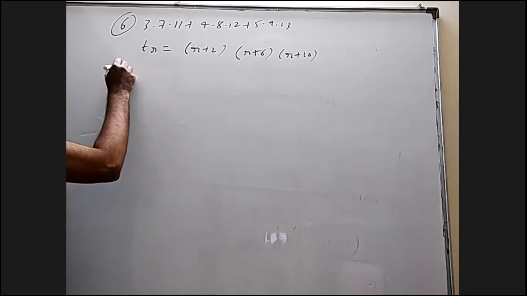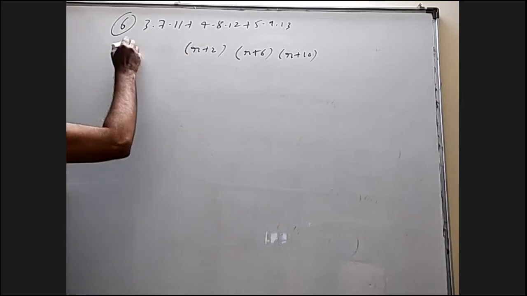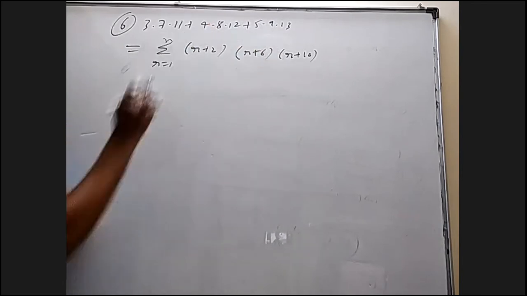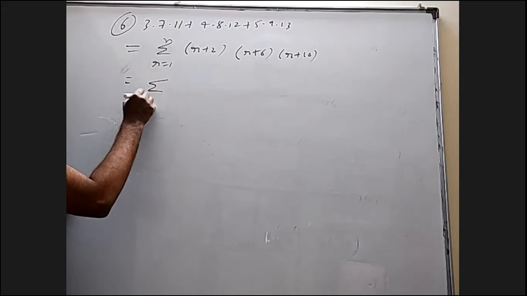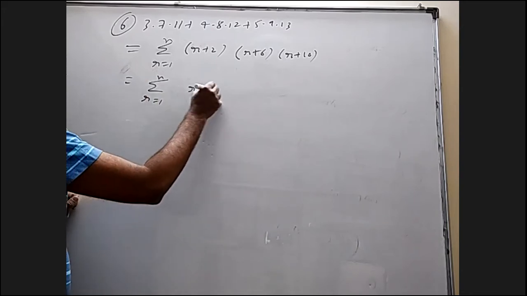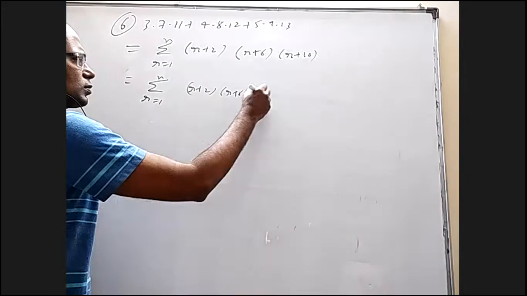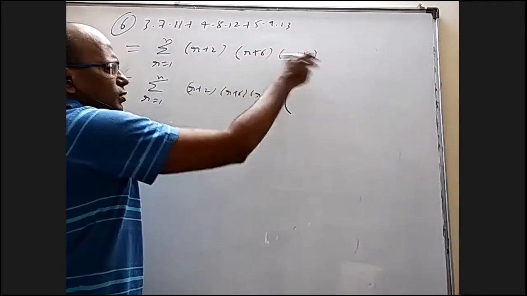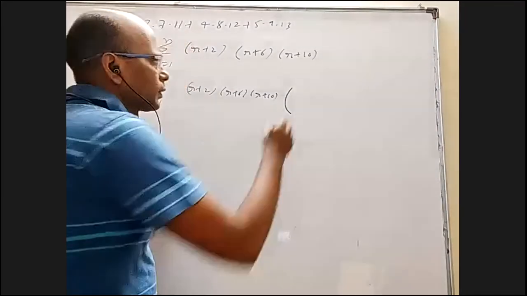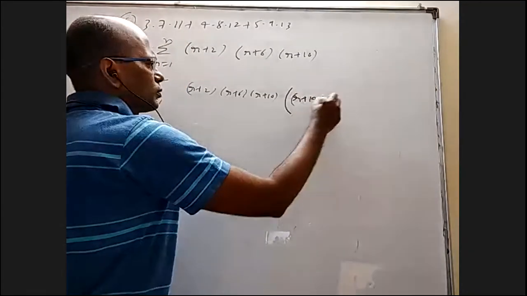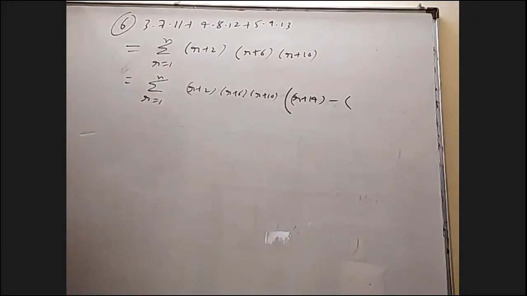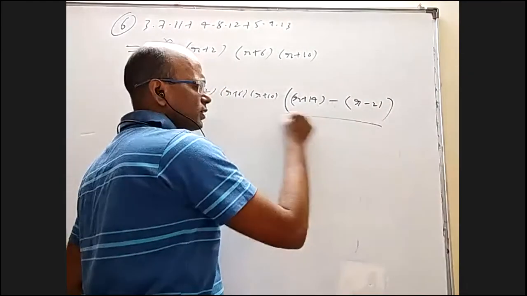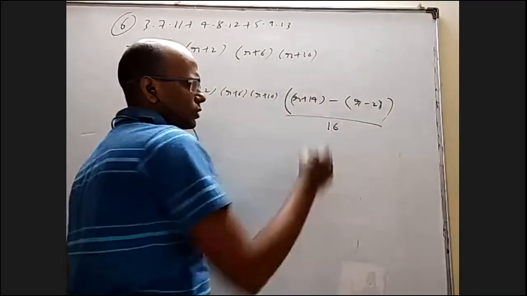So directly here I'll write sigma r equal to 1 to n, r plus 2 into r plus 6 into r plus 10. What should be the next one according to this list? r plus 14, common difference 4. Minus the previous term should have been r minus 2. Yes, it's coming. That is 16 and down 16.